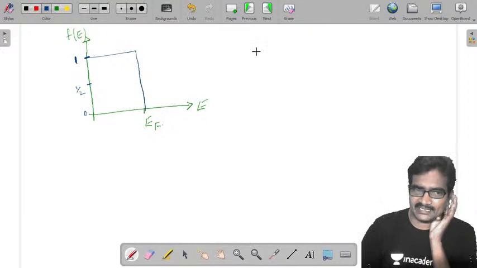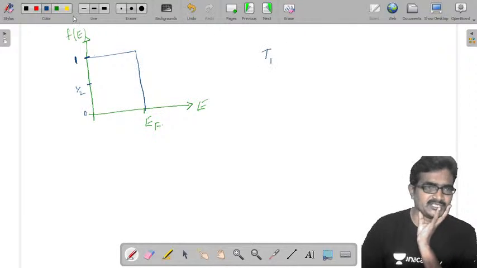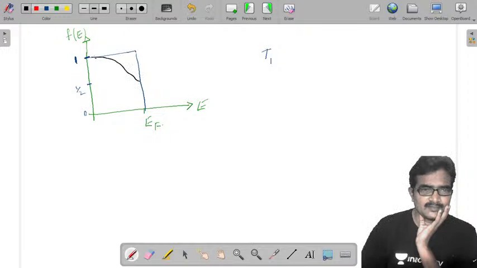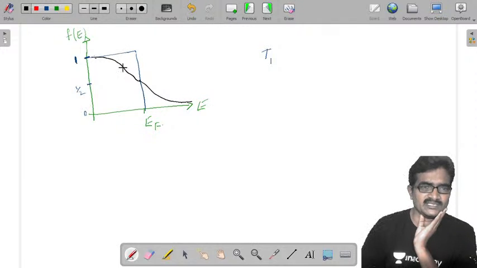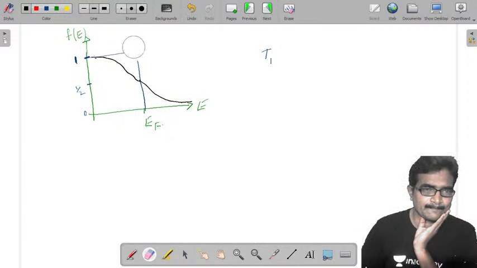Now I am taking the temperature T1. At temperature T1, my plot is like this. So this is the f of E plot. I am going to keep only this plot and erase that for better understanding.